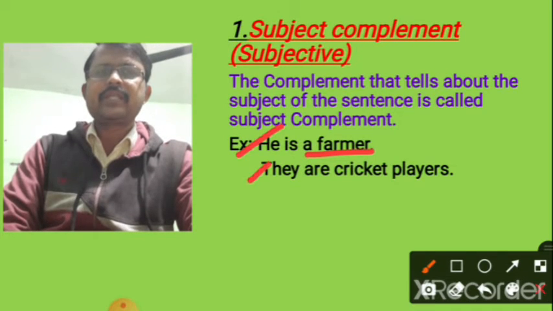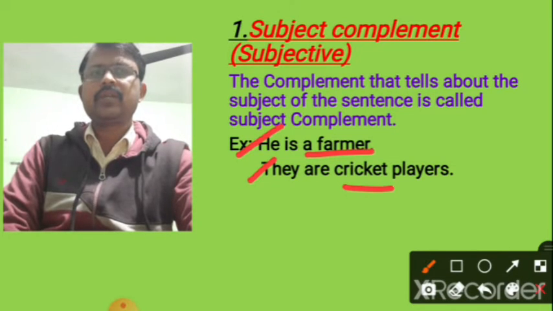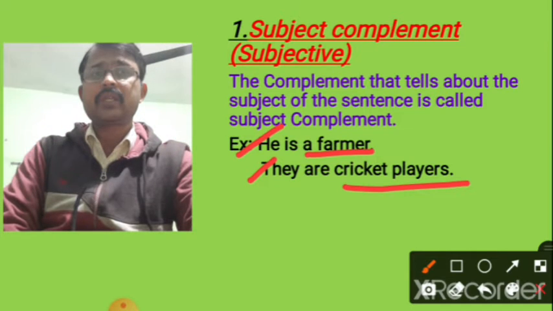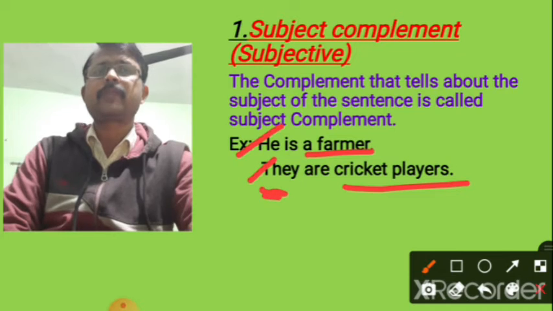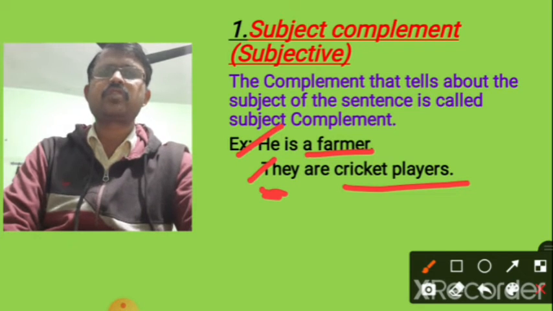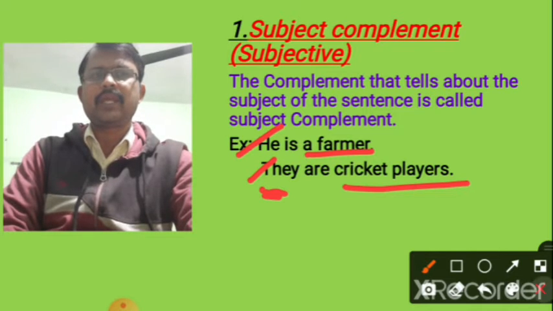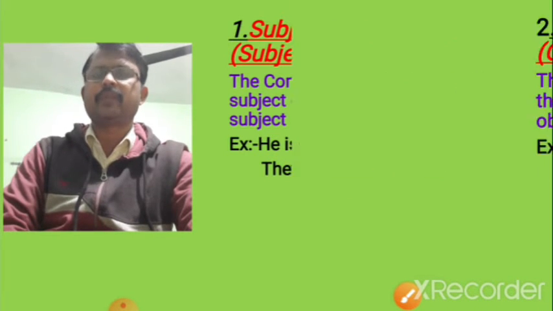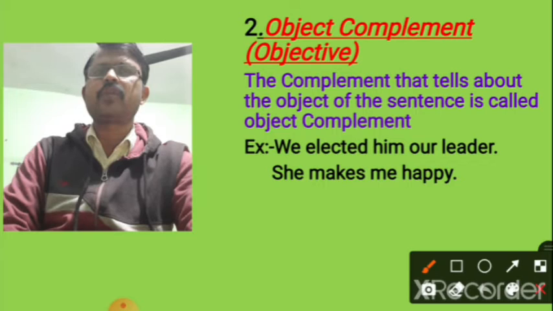In the second sentence, they are cricket players. Here cricket players tells more about the subject they. So these are subject complement. So the complement that tells about the subject of the sentence is called subject complement.